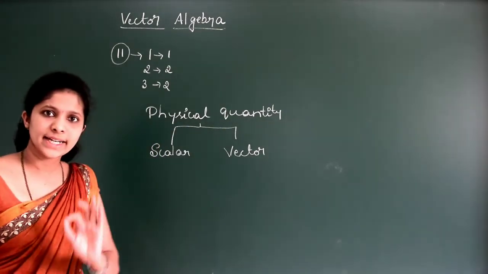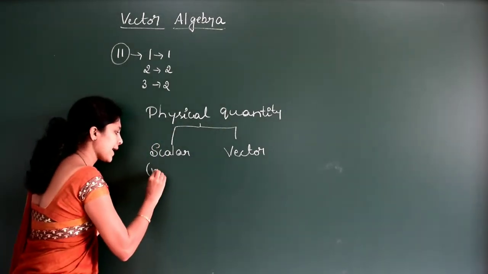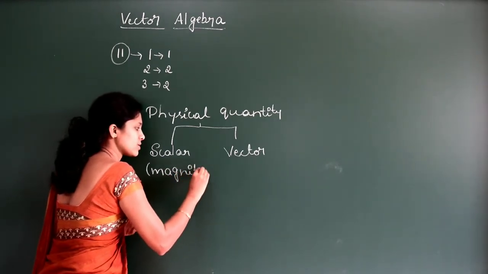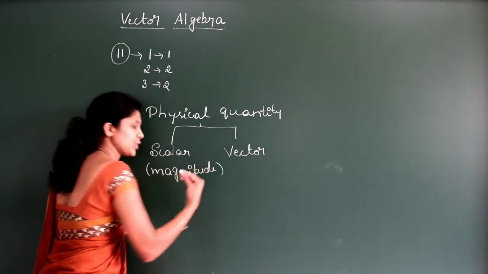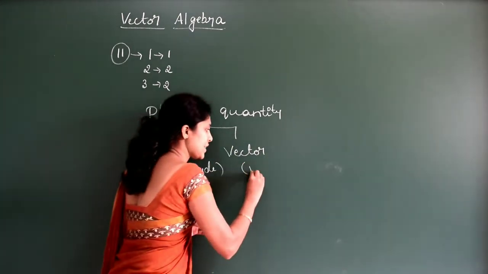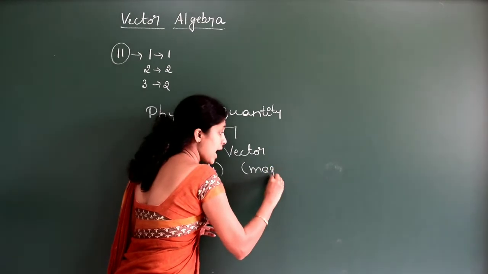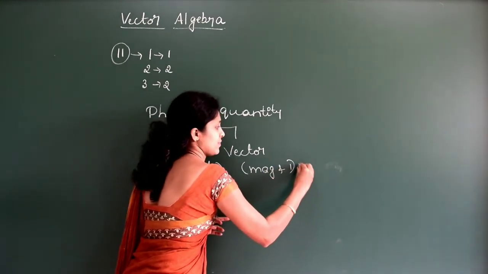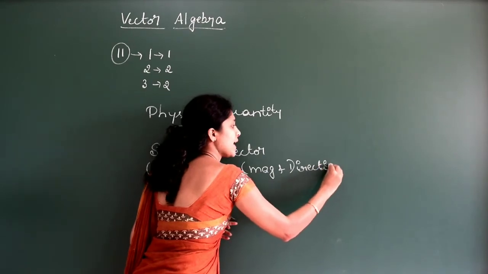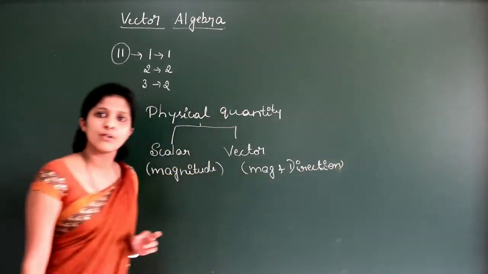Scalar is nothing but it has only magnitude, right? If it has only magnitude, I mean length or something, then it is called the scalar. Vector is nothing but it has magnitude and direction. So vector is nothing but which has both magnitude and direction, that is called the vectors.